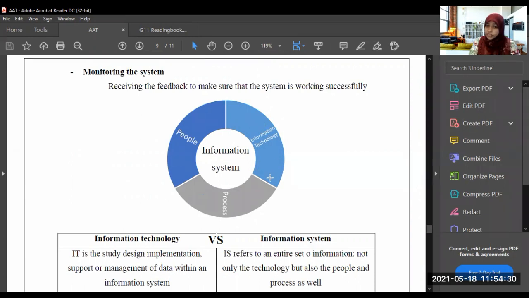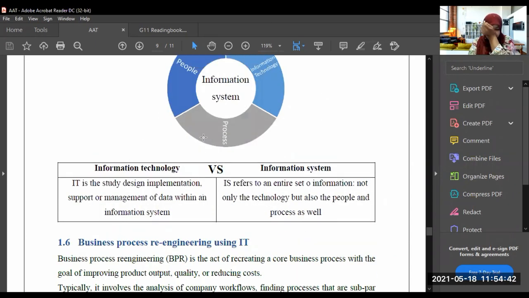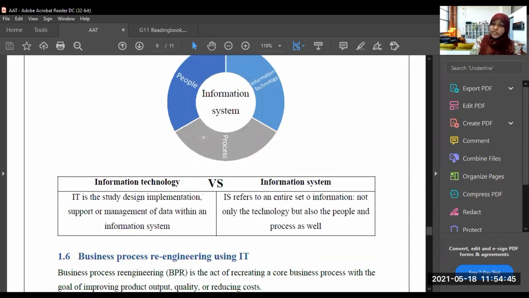There is information technology. There are processes happening with this information system, and all these things are done by the people. So what are the differences between information technology and information system? That is the heading now. You know what an information system is, and now you know what information technology is. Now I will be telling you the differences between IT and IS.